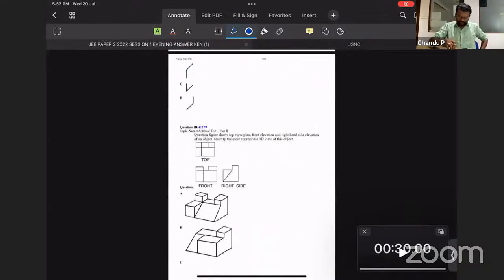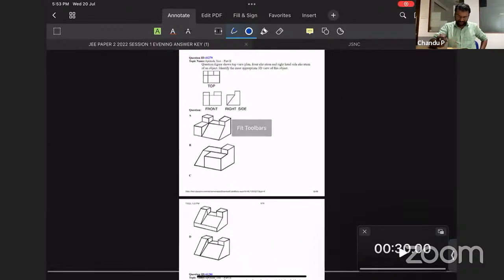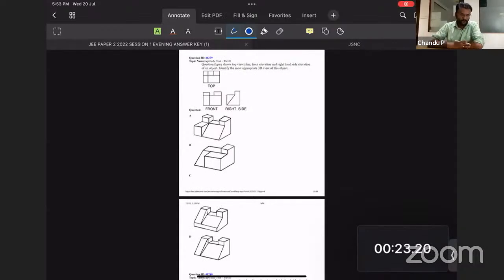So now, another question. Top, front, right sides are being given. You need to find the exact answer. Who is having such views?